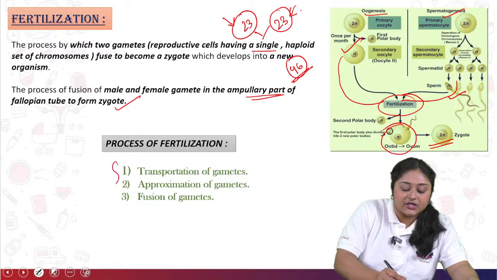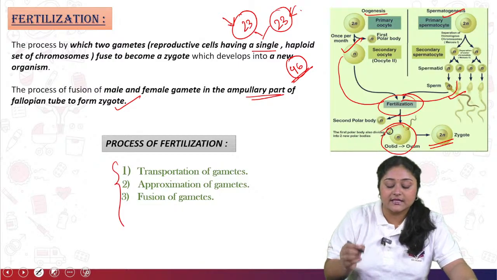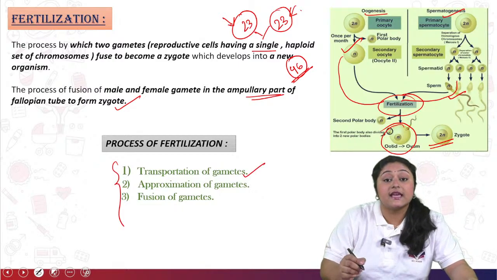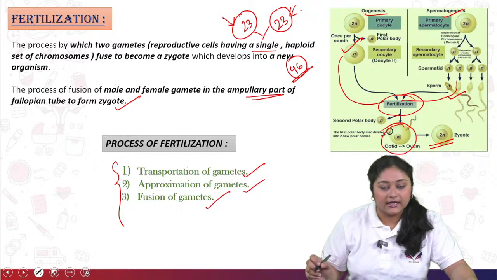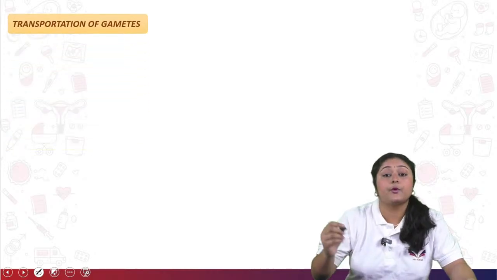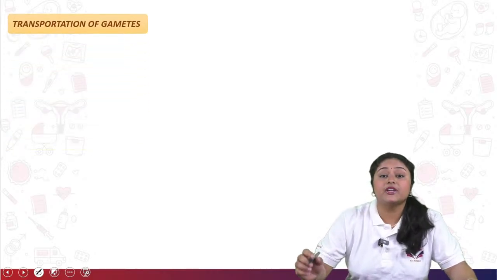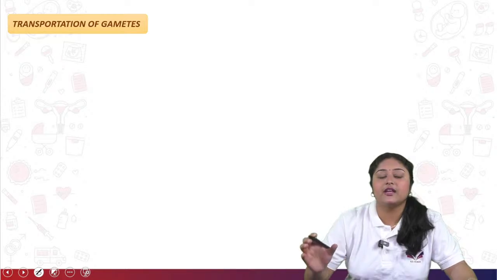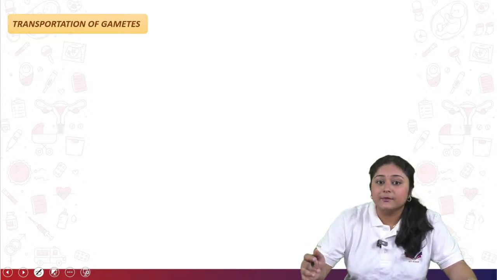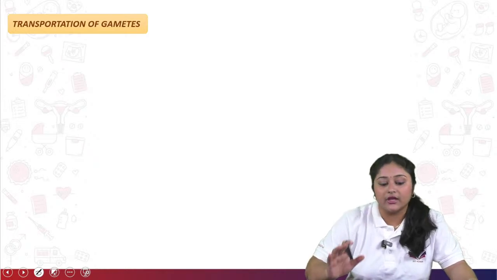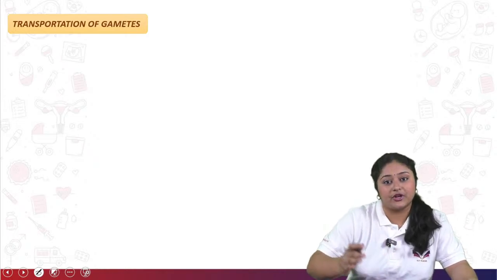The process of fertilization consists of three steps. First is transportation of the gametes, second is approximation of the gametes, and third is fusion of the gametes. So first is transportation of the gametes. Transportation of the gametes is nothing but, after ejaculation or after unprotected sexual intercourse, the semen starts to run inside the uterus. That is called transportation of the gametes.